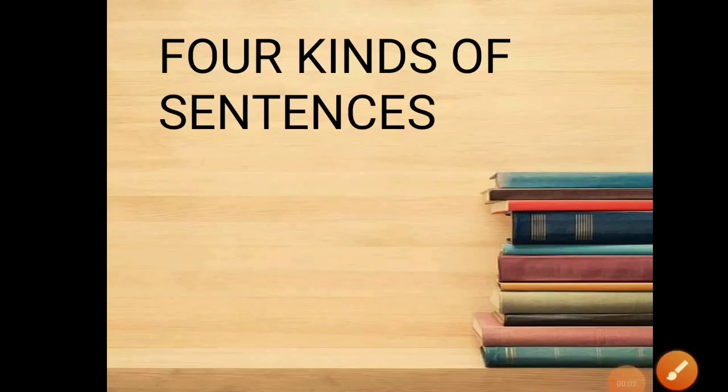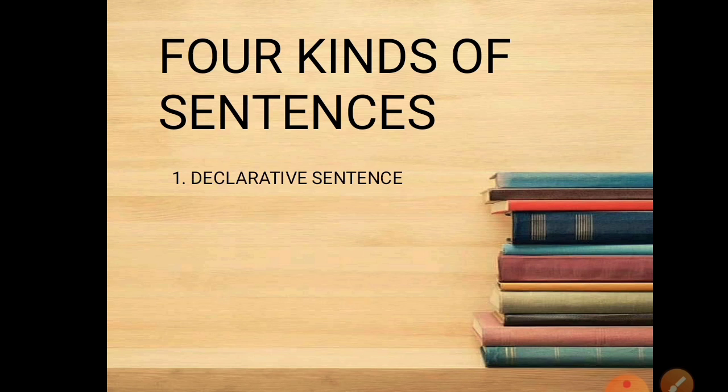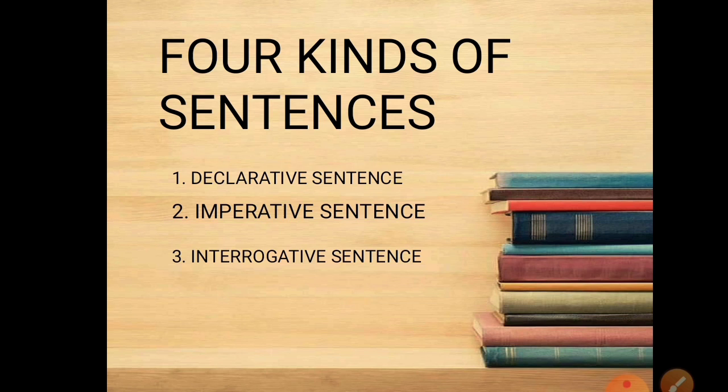Four kinds of sentences, and these sentences are often classified according to their purpose. There are four purposes that sentences may have: to make a statement, to give an order or make a request, to ask a question, and to express strong emotion. And these are the purposes that we'll be talking about today. We have declarative sentence, imperative sentence, interrogative sentence, and exclamatory sentence.